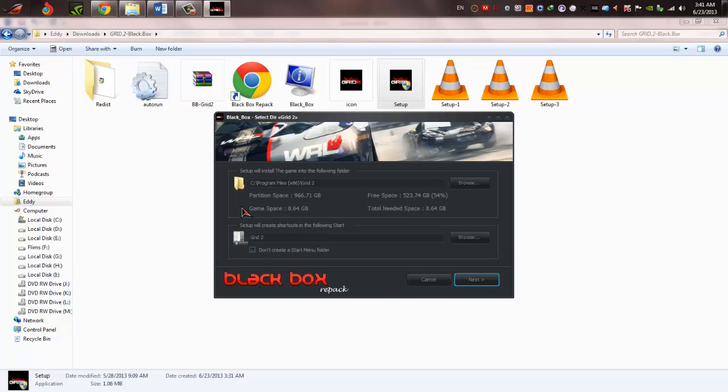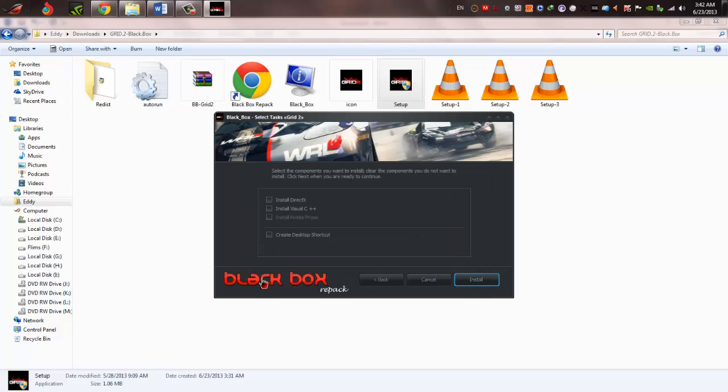Let's next also secure hard drive space. It's needed 8.64 gigs, so it's a very large installation, so you need a lot of free space. So check that first, then go to next.